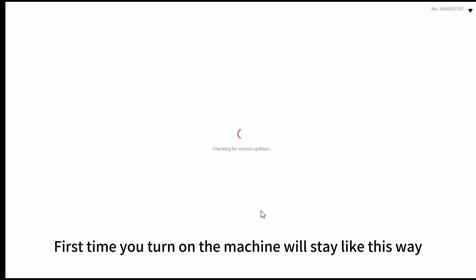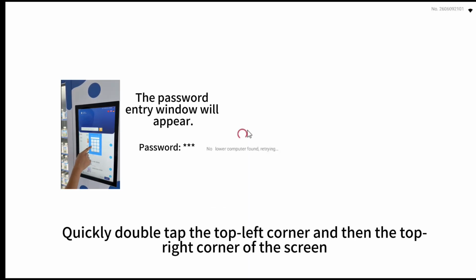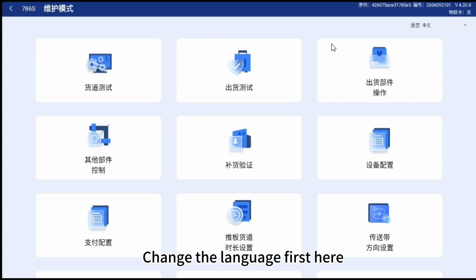First time you turn on the machine, it will stay like this. This is the machine number. How to enter the maintenance mode: quickly double tap the top left corner and then the top right corner of the screen. The maintenance mode interface looks like this. Change the language first here.